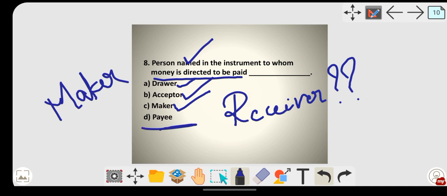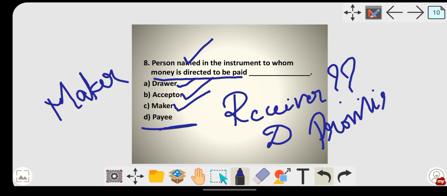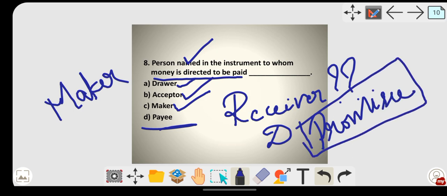So here the right answer will be option number D. The person named in the instrument to whom money is directed to be paid is the payee. Suppose if promisee was given over here, then promisee also would be the right answer. I hope this is clear.